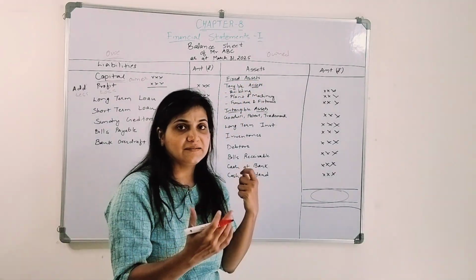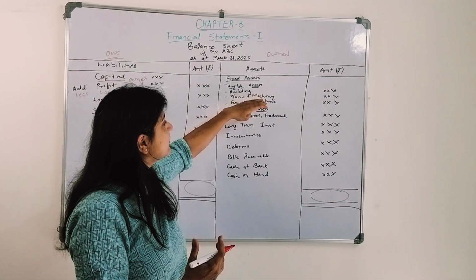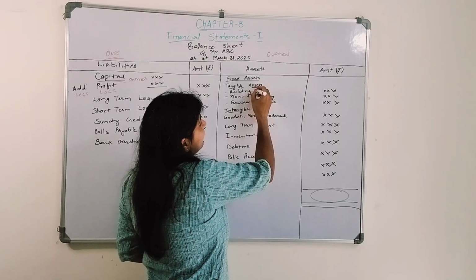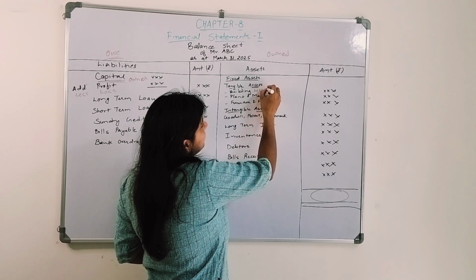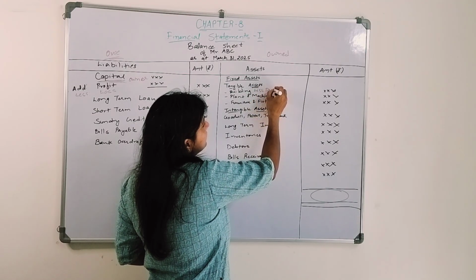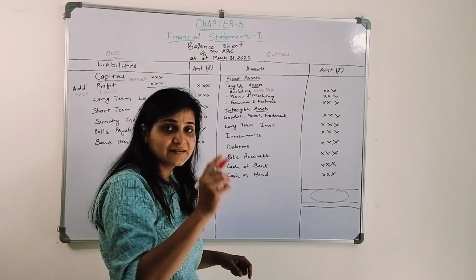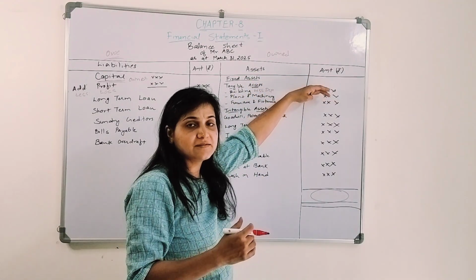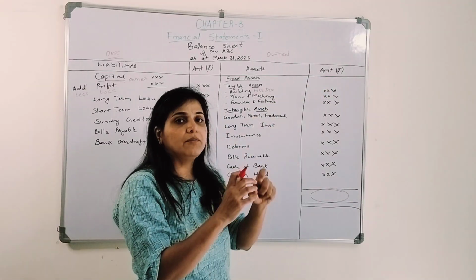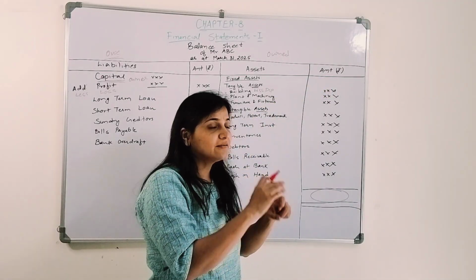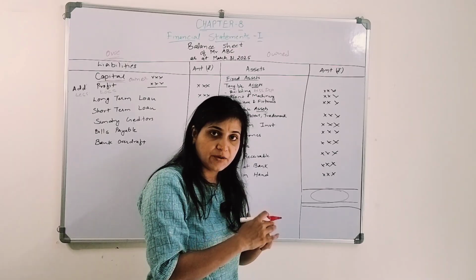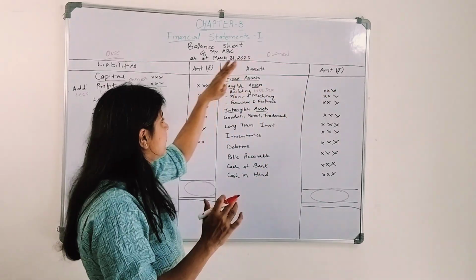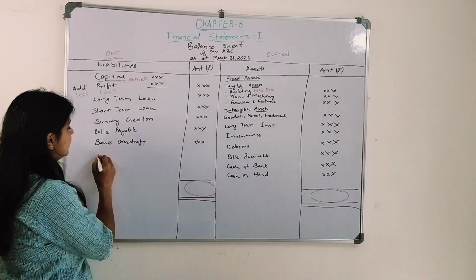Tangible assets, which we can see and touch, like the building, plant and machinery, and furniture and fixtures. From this amount we have to deduct depreciation, right? If you remember, in the depreciation chapter we discussed how we will show the building on the asset side of our balance sheet. We will take the purchase price, deduct the cost of depreciation, and show the net amount. If we are keeping a provision for depreciation, we will show it here.